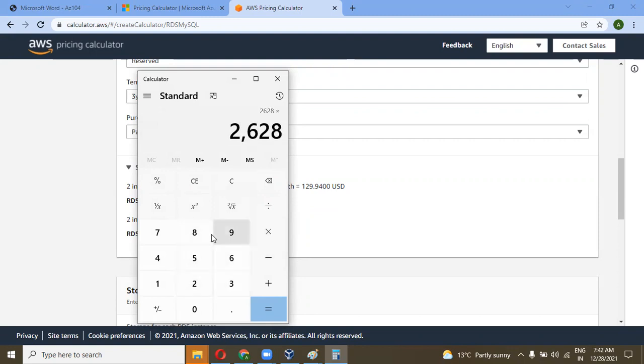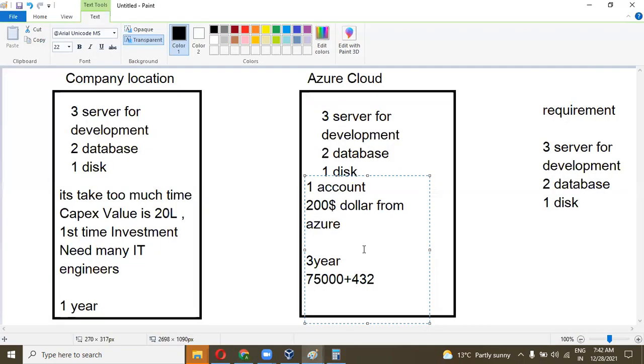2628 converted into Indian rupees is 1,90,000, means 2 lakh. So you can see the difference. For the 3 years, my capex is this 75,000 plus 432 plus 2 lakhs, means around 3 lakh. Okay, for the 3 years.